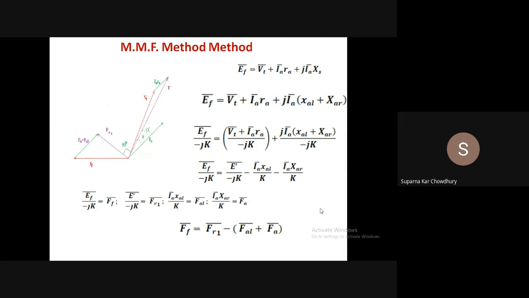So what is our voltage equation? It was EF equal to VT plus IARA plus jIA into XAL plus XAR.